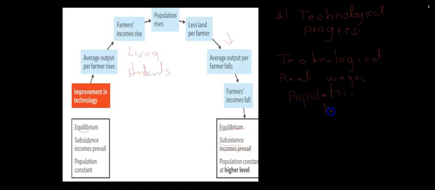So population will come to a higher level to create the same equilibrium that was there before the technology improvement. So this is the concept of technological progress.